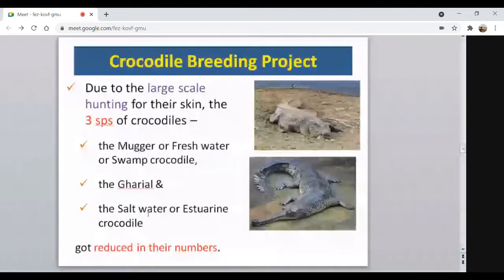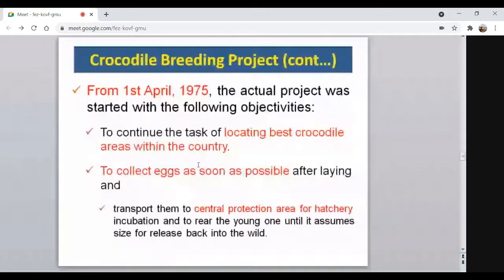Their numbers keep on reducing. Therefore, the government of India felt that a conservation policy should be there through a crocodile breeding project. It was initiated on the 1st of April, 1975.